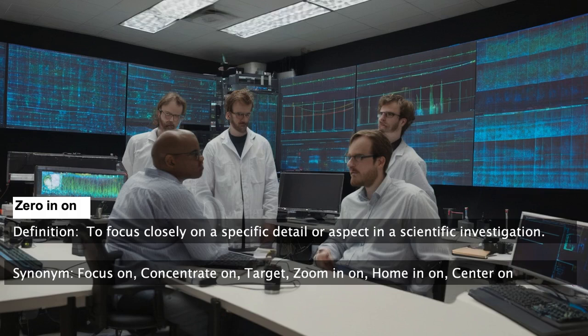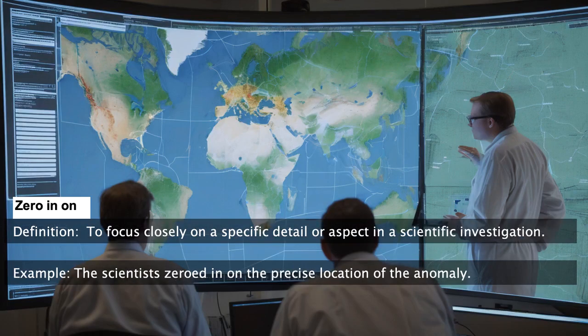Zero in on. To focus closely on a specific detail or aspect in a scientific investigation. Synonym for zero in on: focus on, concentrate on, target, zoom in on, home in on, center on. The scientists zeroed in on the precise location of the anomaly.